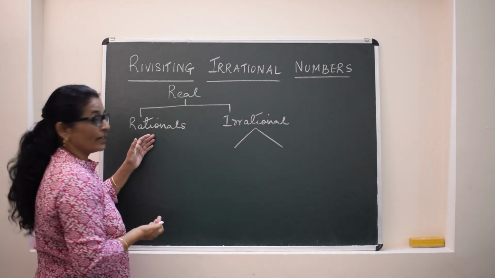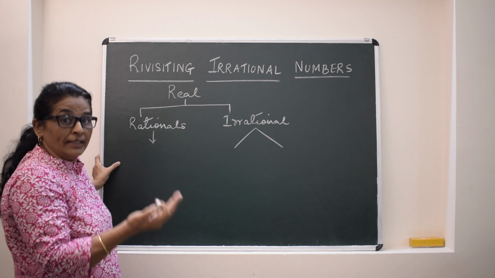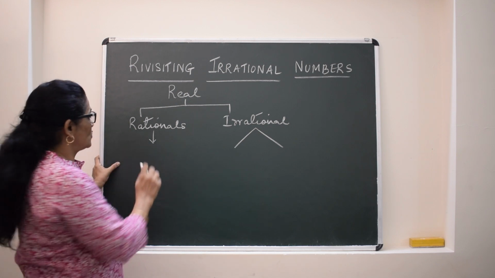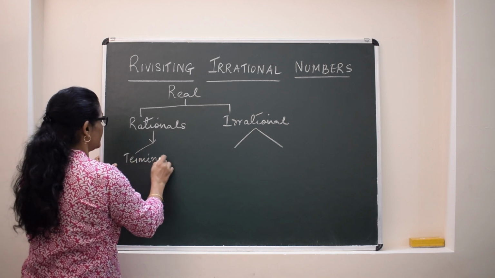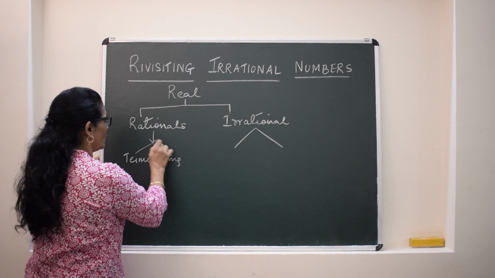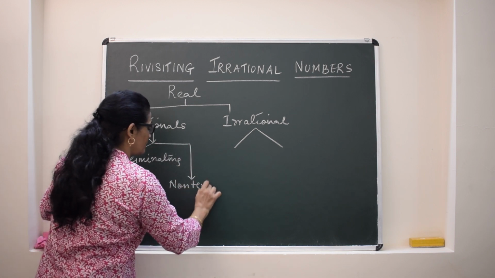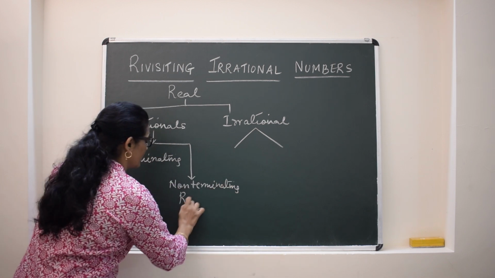If we talk about rationals, the decimal expansion of rationals is terminating or non-terminating repeating. So here we can say either it is terminating or non-terminating repeating.